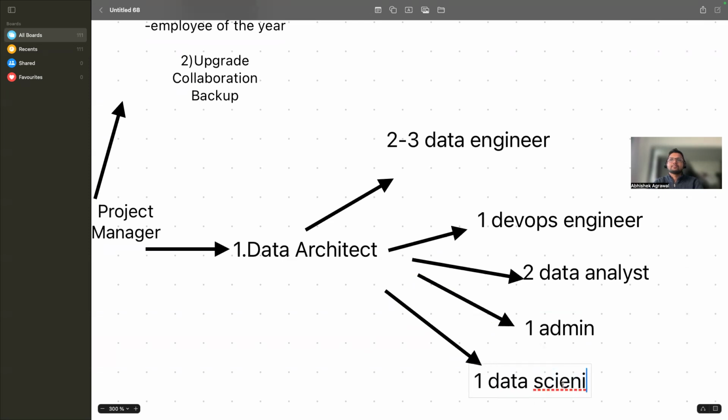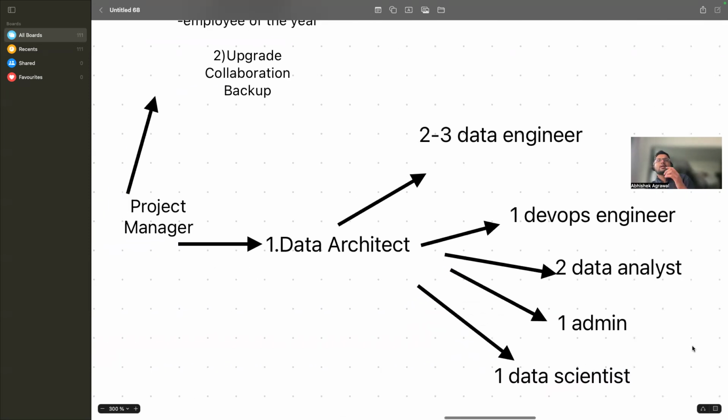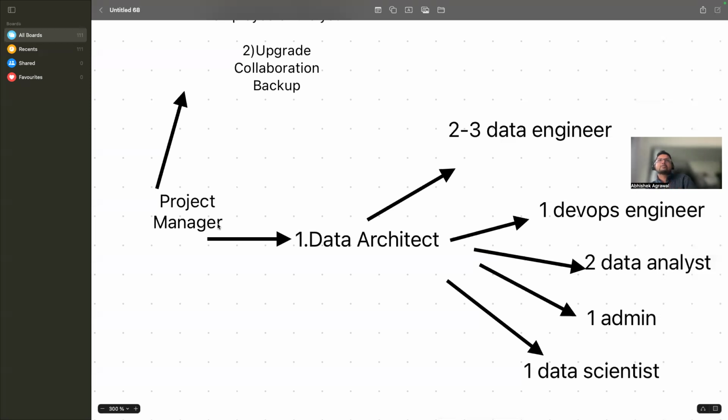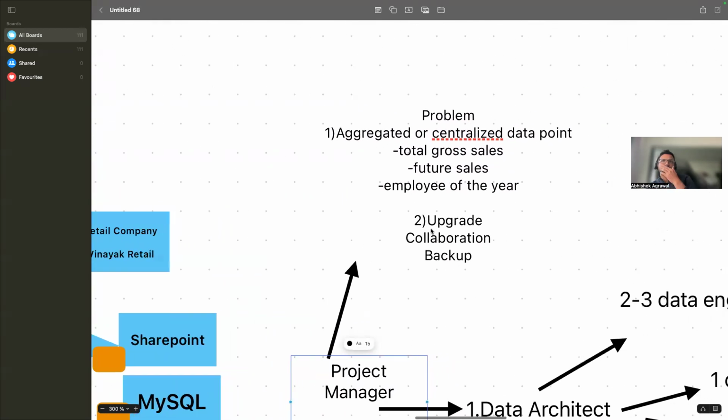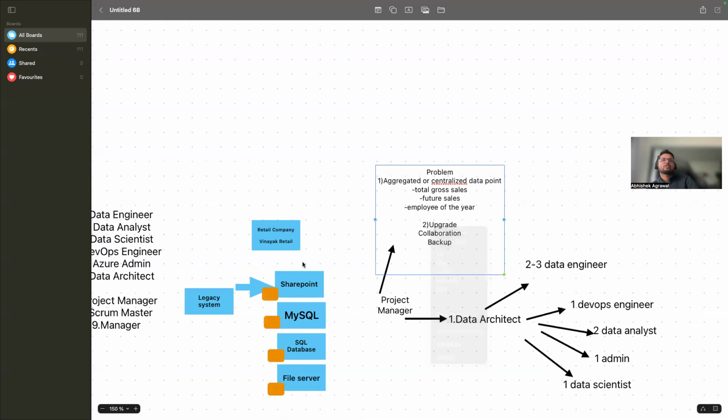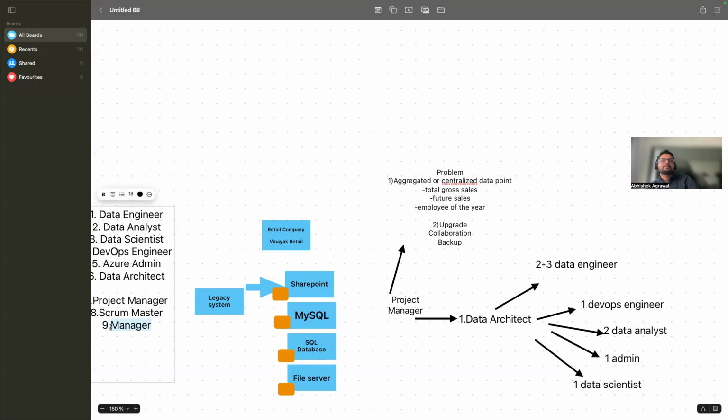Now the project manager and data architect also decided, hey, there are many people. Suppose they want to go on leave or vacation, or how to pay them, or what their salaries are. So you need a manager as well, who can handle all of these operations. Managing means operationally, the manager will manage all of these guys.